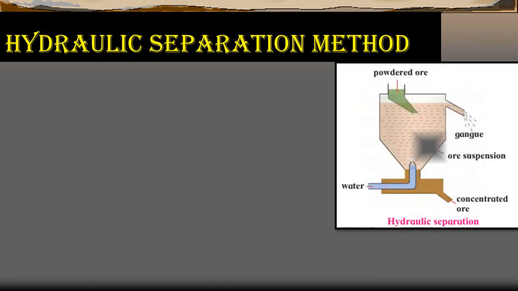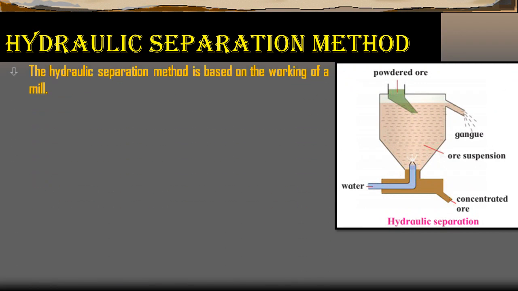And the next type is the hydraulic separation method. So what is it? Students, the hydraulic separation method is based on the working of the mill, and there is a tapering vessel similar to that used in the grinding mill.